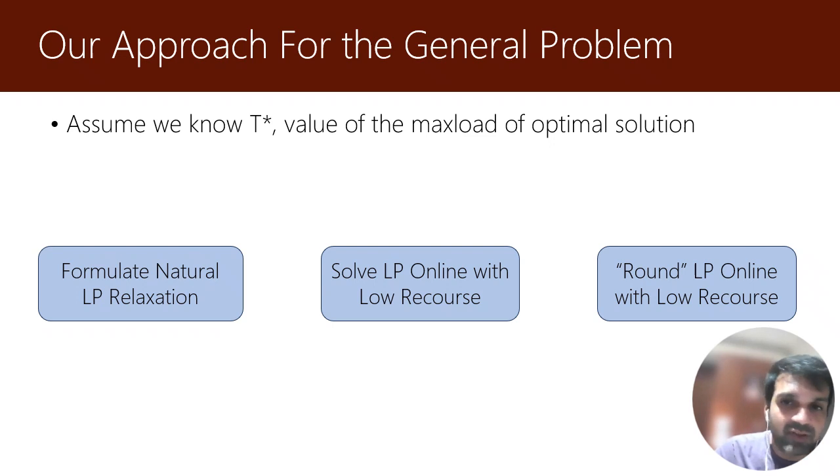Now, how can we use these ideas for the general unrelated machines load balancing problem? The idea is very natural. We formulate an LP relaxation for the load balancing problem. We first maintain an online solution for the LP relaxation, which can modify the fractional solution, both increase and decrease the fractional variables, but ensures that the total change to the fractional variables is small. So that's the notion of low recourse. Once we do that, we have to round the LP solution online, again with low recourse.